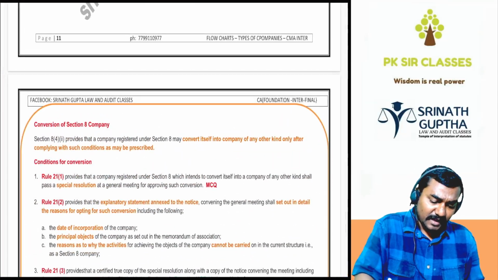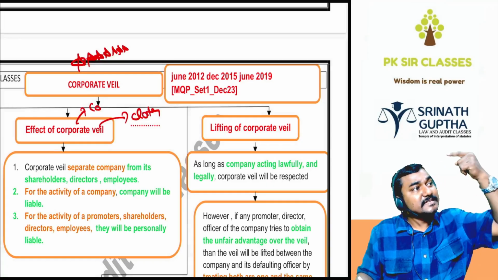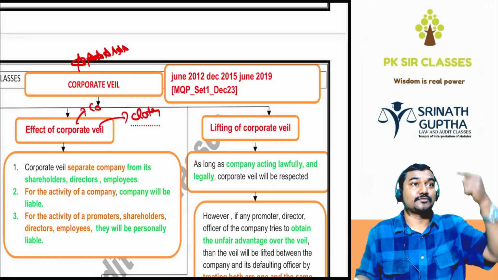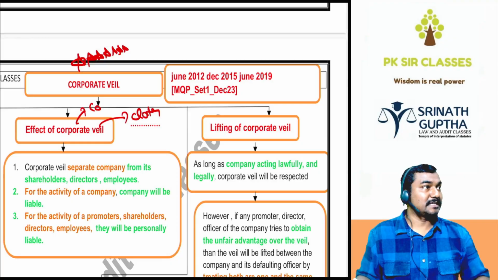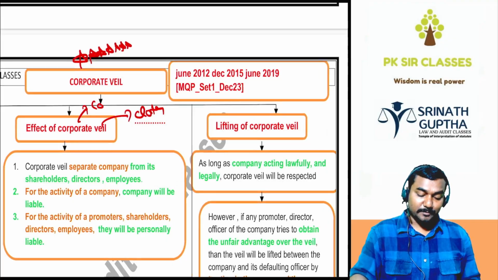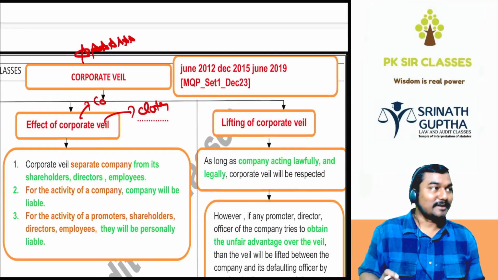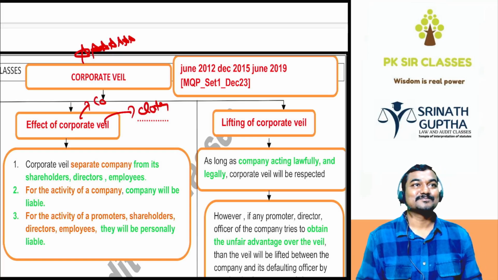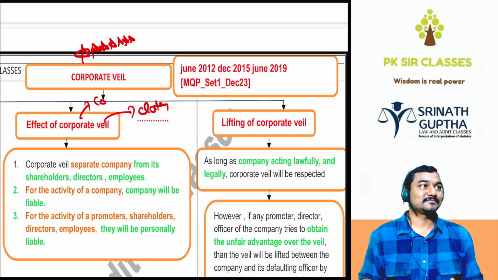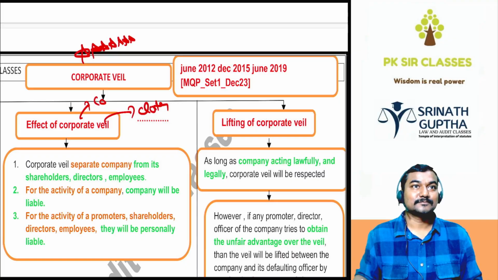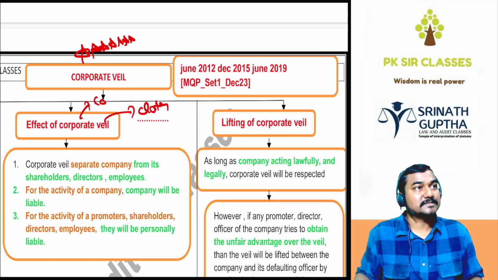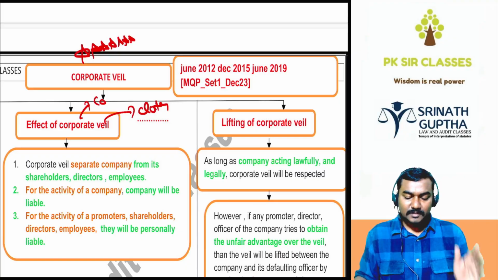Moreover, all these things will come again in the CMA final law also. First paper will be law paper only and CMA final also. So don't get bored. Don't think that you already know all this. One week, because we have to complete till the MOA, AOA, Doctrine of Indoor Management, Doctrine of Constructive Notice. All these things. Keep the heading.